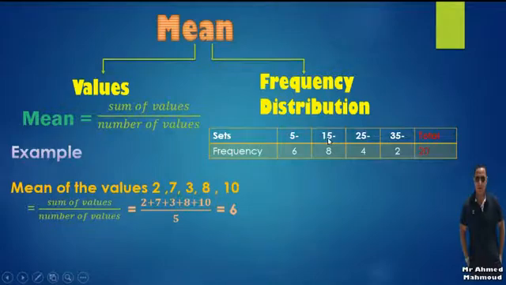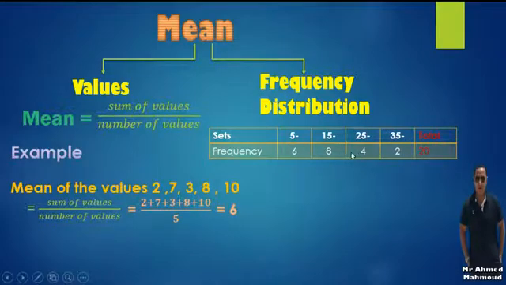The second set, from 15 to 25, has 8 pupils. The third set, from 25 marks to 35 marks, has 4 pupils. And from 35 to the full mark, there are 2 pupils only. The number of pupils equals 20.